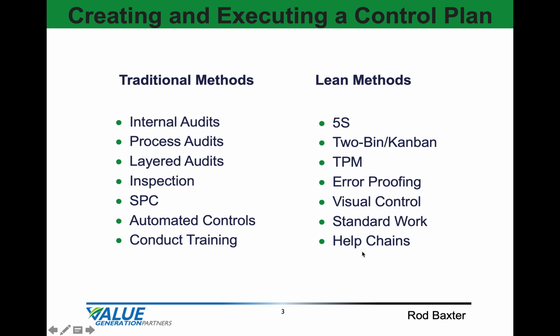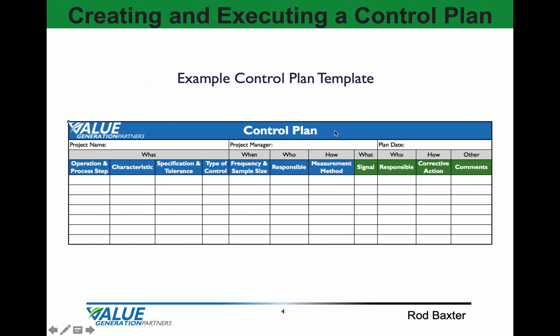So an example of a template might be all these elements: the operation or process step we're trying to control, the characteristic, whatever the specification or tolerance is, the type of control being used, the frequency or sample size it's checked, who's responsible and what's the measurement method. What's the signal if there's a problem, and who owns that, and what is the corrective action?